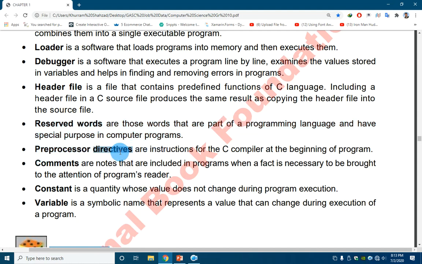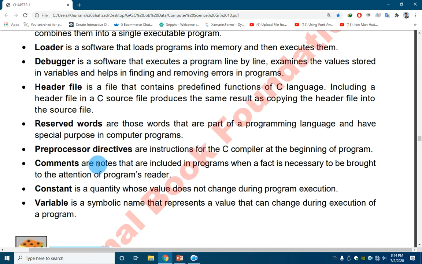Preprocessor directive means the orders. Preprocess means before the processing. So preprocessor directives are some commands, some instructions for the C compiler. At the beginning of the program we write some instructions that include a file. We write hash include stdio, hash include conio. So these lines are actually telling the compiler to first include those files with our program and then execute them. So preprocessor directives are actually the commands or the orders or the instructions for the compiler at the beginning of the program.